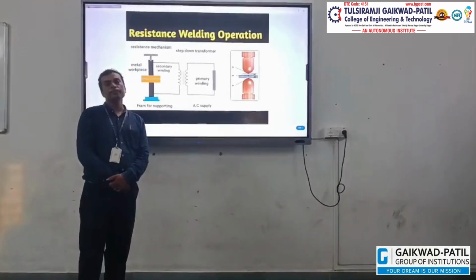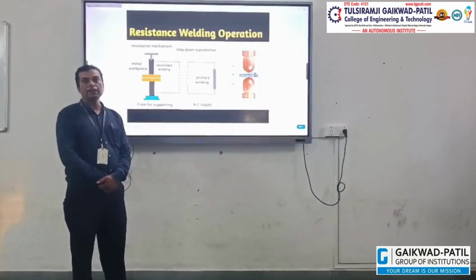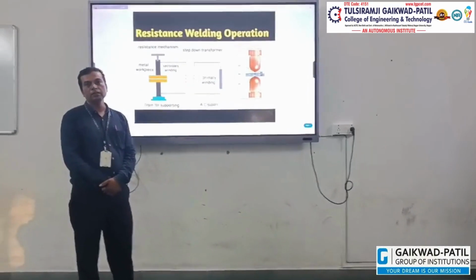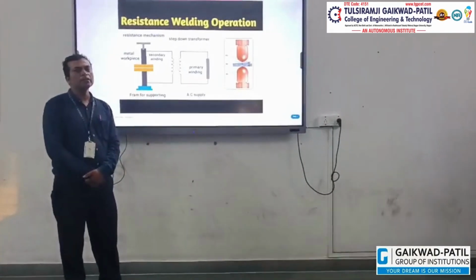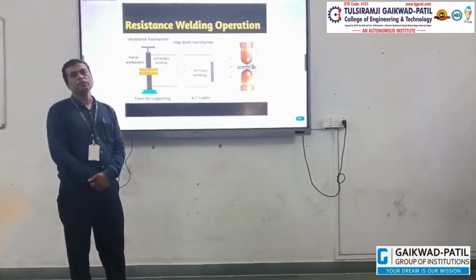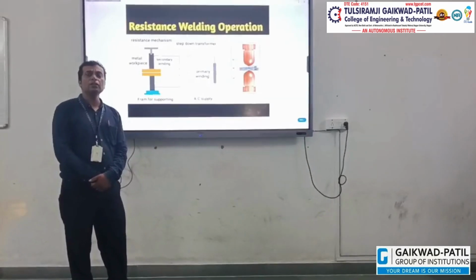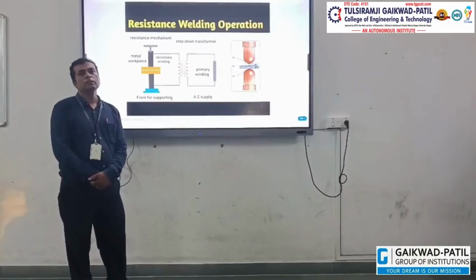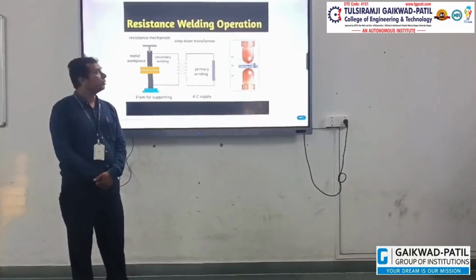Nowadays, many welding processes are available, like TIG welding, thermit welding, MIG welding, and oxygen acetylene welding. But resistance welding is used when we want to weld thin sheets from 0.3 mm to 10 mm.